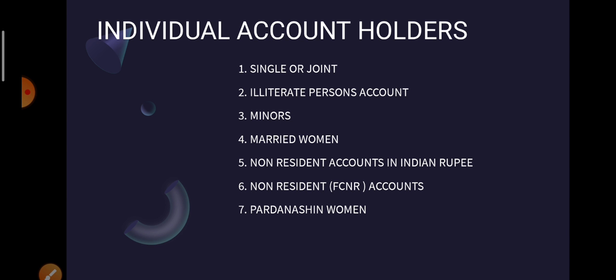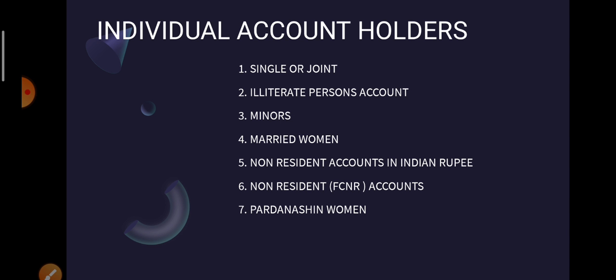The norm says that the banks must have enough information about their customers, about their identity, and about their address. This helps in stopping Benami transactions or illegal transactions. So for that, this is being done.